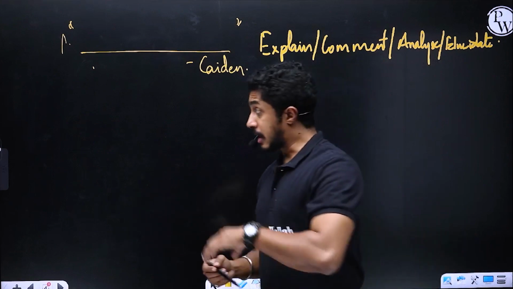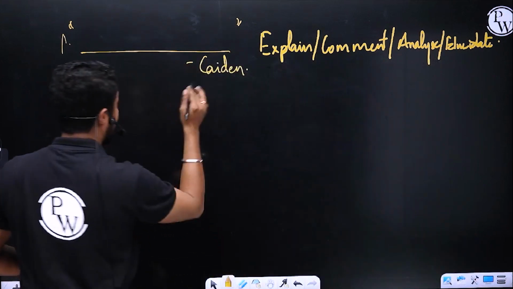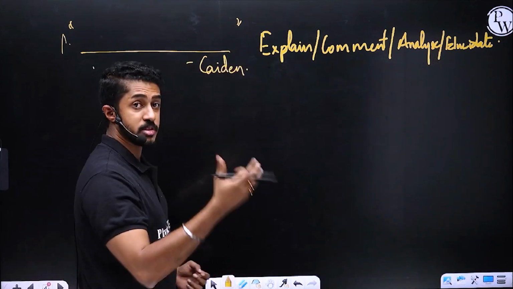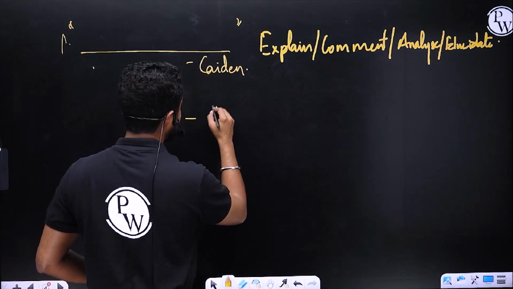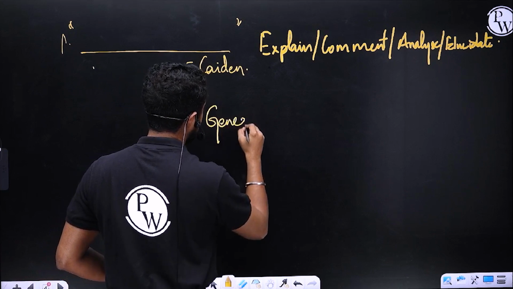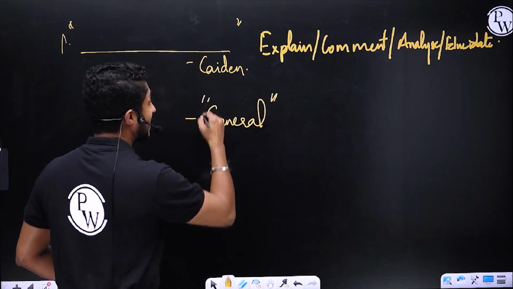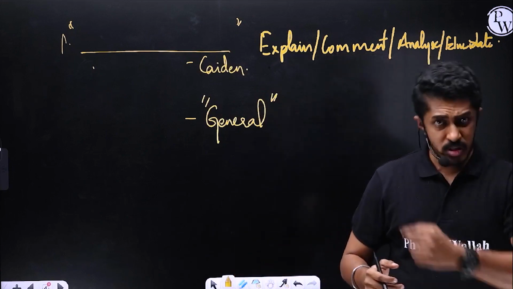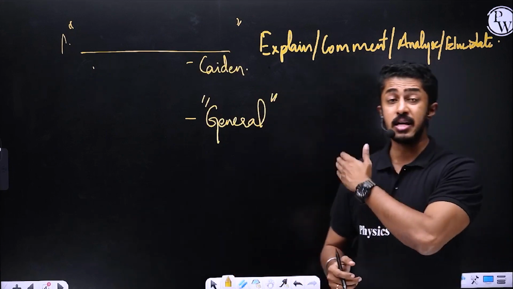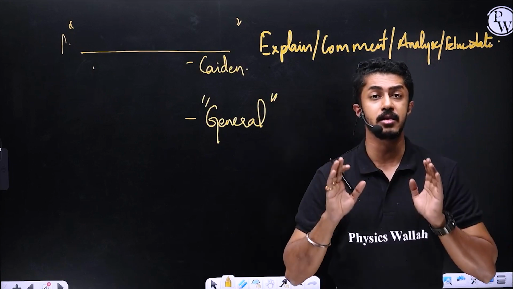So, the risk element involved here is when you write in such a fashion, and that is the correct way of writing it. What happens here is often students end up writing it like a GS paper answer, because the subject itself is like that. That is the only risk element associated with the subject.